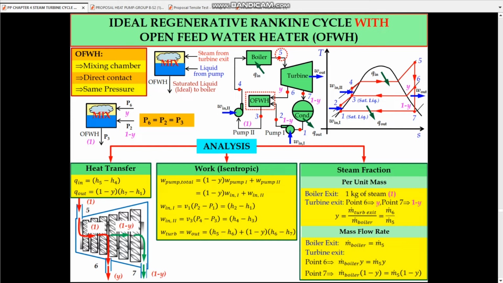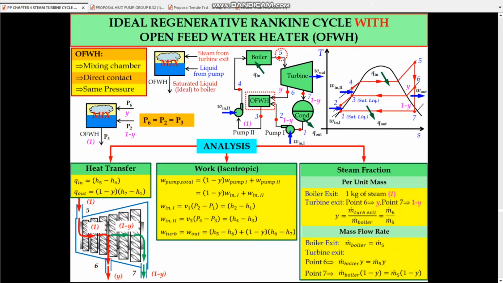So the total W pump total is also equal to (1 minus Y) multiplied by (W in 1 plus W in 2). Next, W in 1 equals V1 multiplied by (P2 minus P1), equal to H2 minus H1.